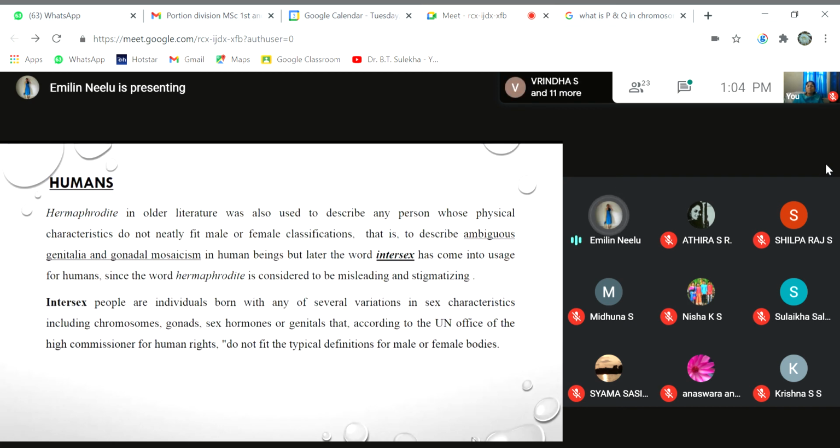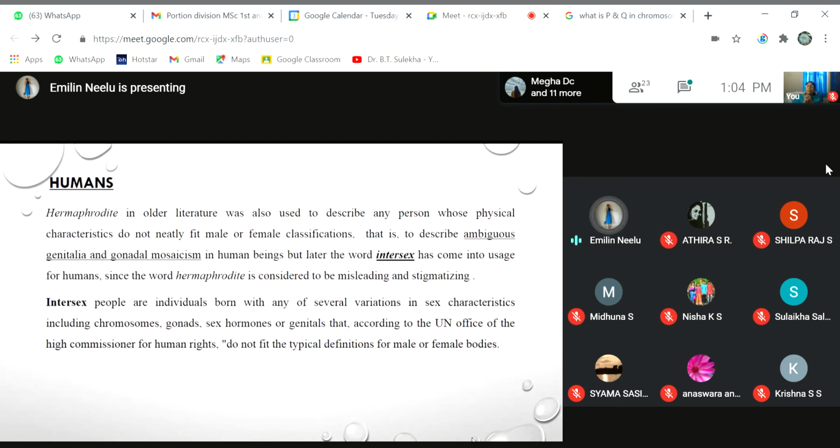But the term hermaphroditism was misleading and stigmatizing in the context of humans, because it caused disagreements worldwide. So the term hermaphrodite for humans was discontinued, and another word called intersex came into usage for humans.